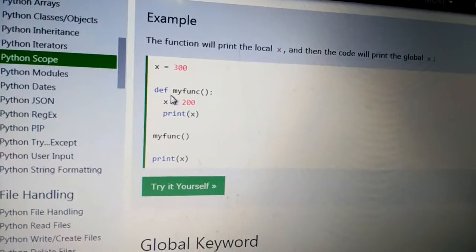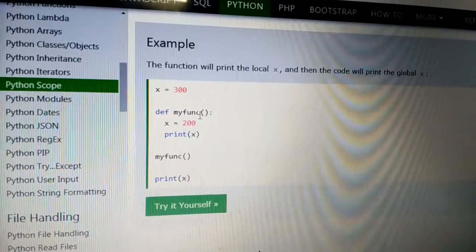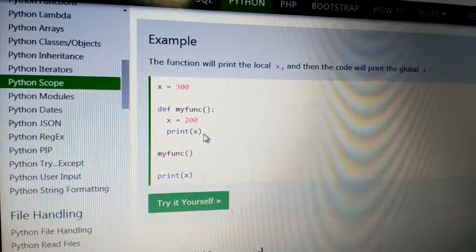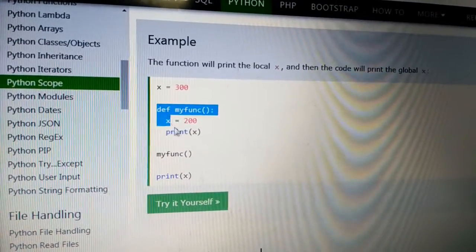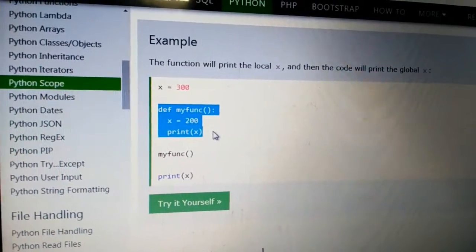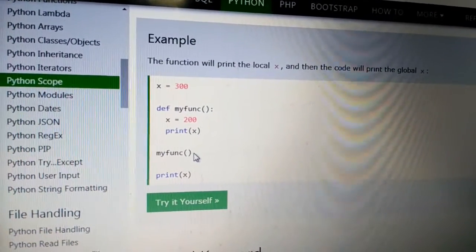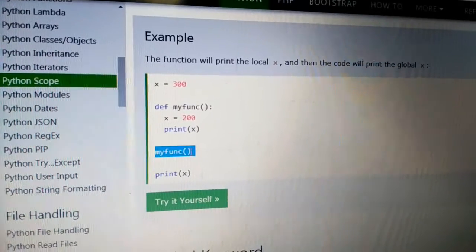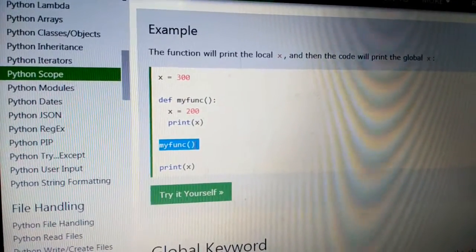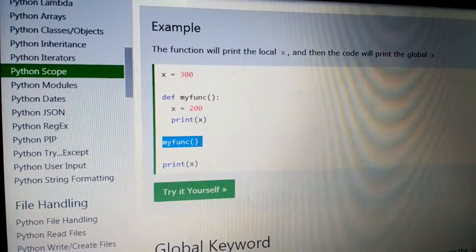This my function displays the value with the print statement. After completion of this my function sub function, I immediately write my function. This one is the function call statement. This belongs to the main function statement.